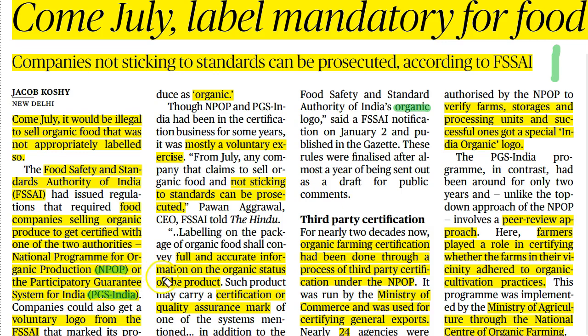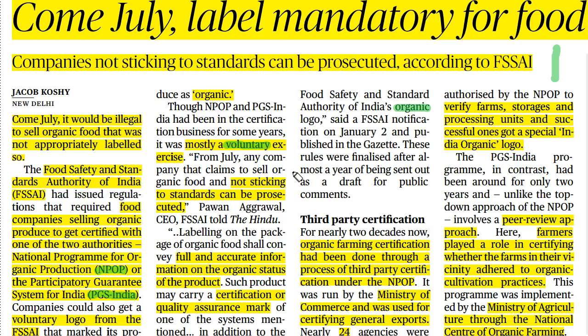These two organizations provide the certificate for organic products, but until now it has been only a voluntary process and no mandatory process has been enacted. But in recent days, the demand for organic products has gradually increased.